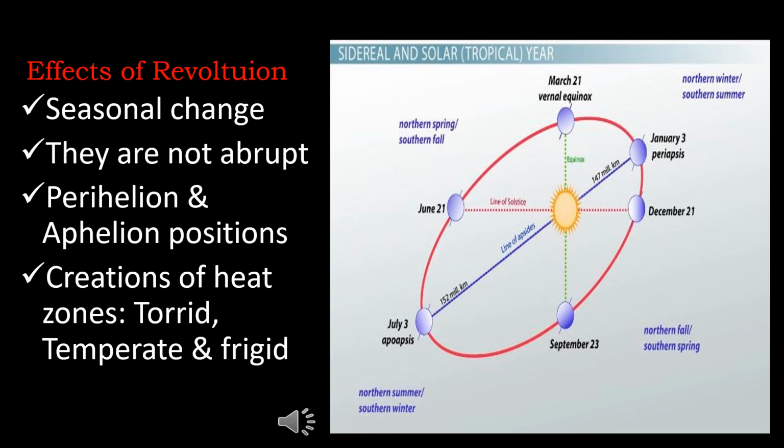Third one, the frigid zone. This zone extends from 66.5 degrees north to 90 degrees north and 66.5 degrees south to 90 degrees south. Since the Sun's rays fall extremely obliquely in this region, the region experiences extreme cold.